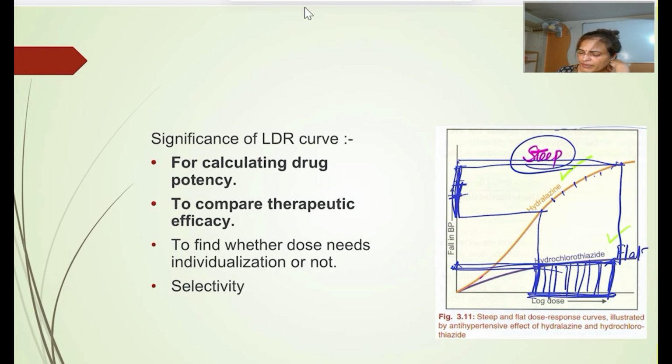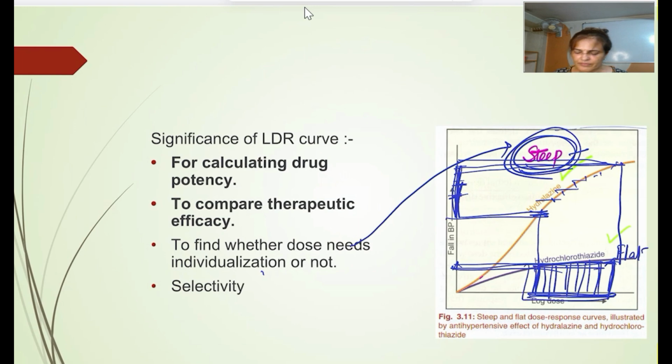So what will happen here? This drug is not that safe. We cannot make a variation in the dose, because a small change in the dose is going to produce a bigger change in the response. So where the curve is steep, you need dose individualization because there are safety issues, whereas here there is no need. So this is how to find out whether the dose needs individualization or not.